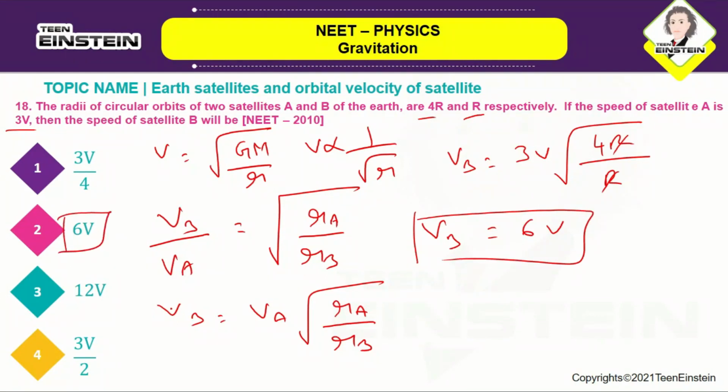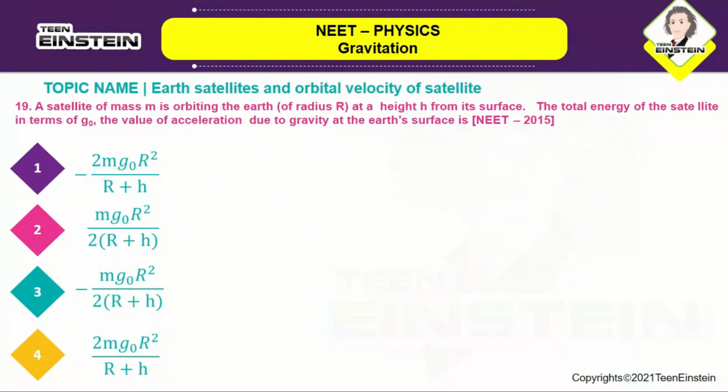So it's a very simple question, which is making use of the formula V equal to root of GM by r, and V is inversely proportional to root r. So as I was saying earlier, if you just know the formulas, you can easily solve these problems within a minute. It will not take more time, and you will get the exact accurate values if you memorize all the formulas correctly.